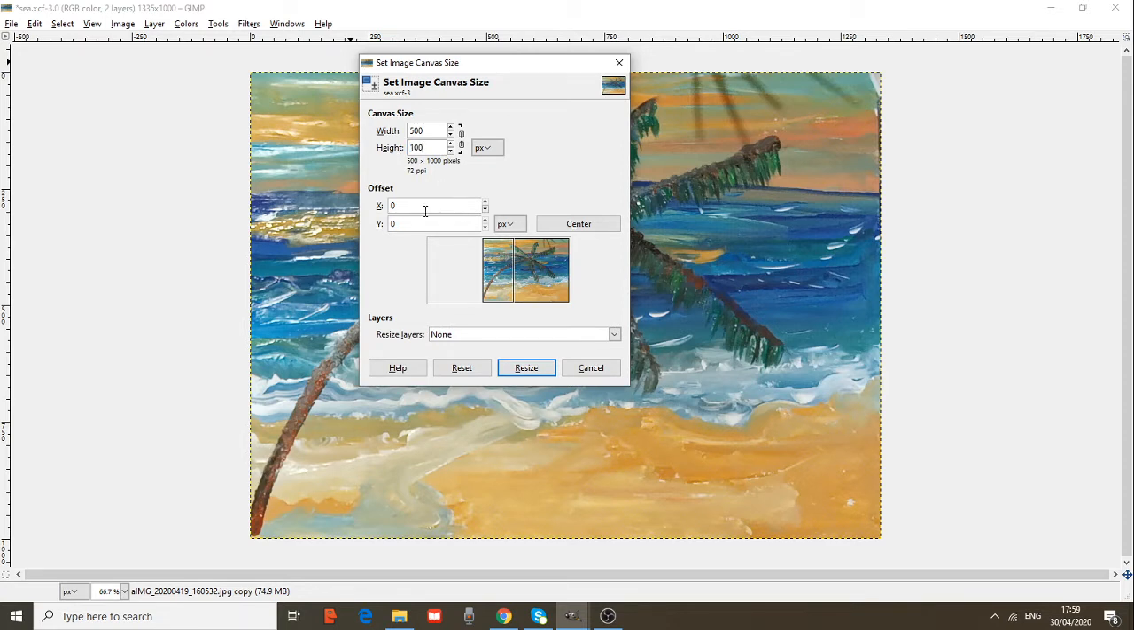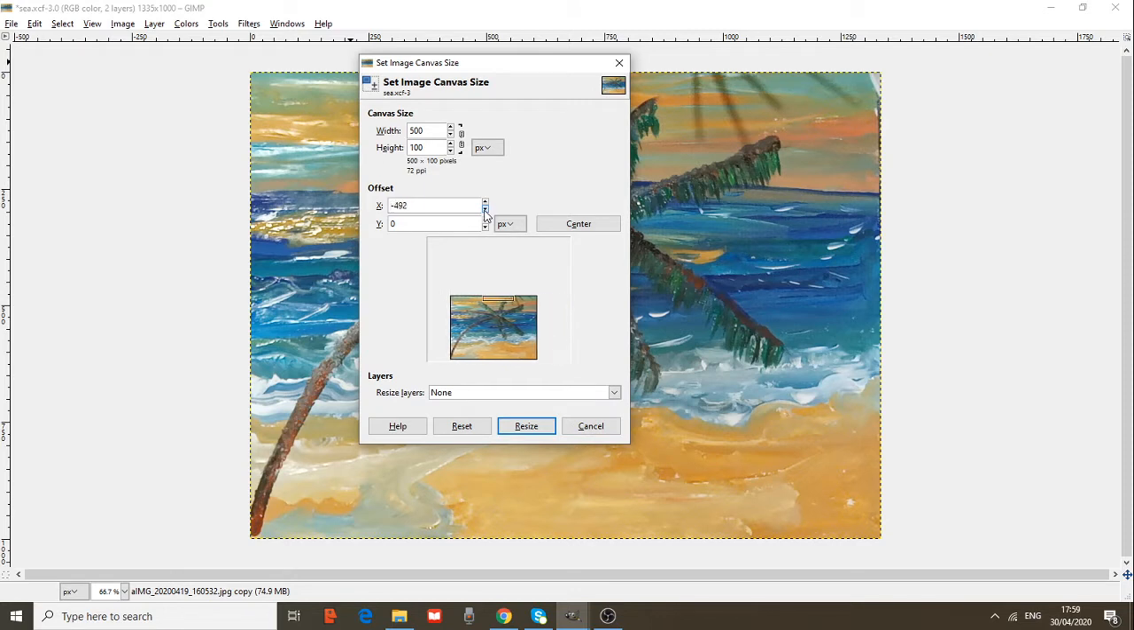So, offset here. See? Move the picture wherever you want for the best position. Center. Perfect. I choose pixels. You may choose inches, millimeters, points, picas, centimeters, meters, feet, yards, whatever you want.